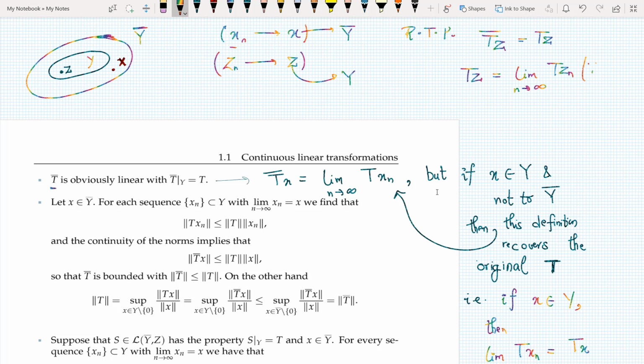Why can I write this? Since T is continuous. But by definition, I define this to be equal to T bar z. So when my element is restricted to Y, then indeed T bar restricted to Y is equal to T. So that's my proof right here.